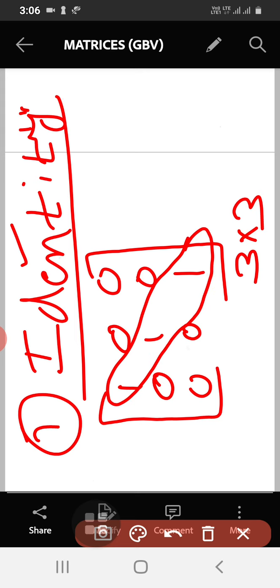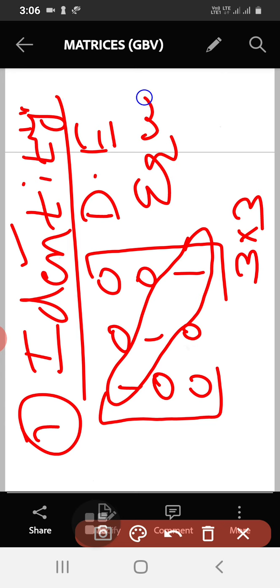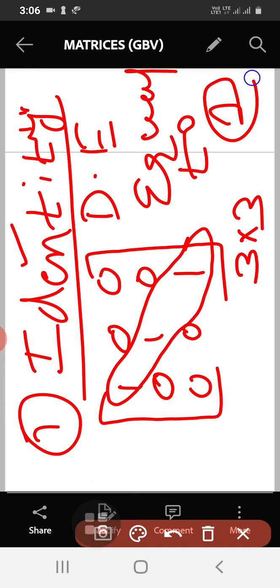See, observe the diagonal elements. So identity matrix means it is a matrix in which all the diagonal elements are equal to 1. Particularly they must be equal to 1 only. It is a diagonal matrix in which all the diagonal elements are equal to 1. It is called identity matrix. So generally we write it as I, capital I. It is an identity matrix.